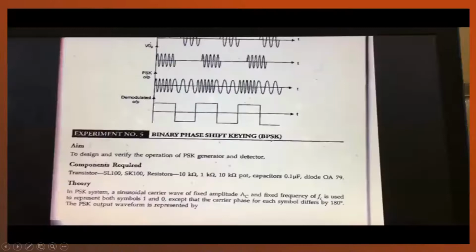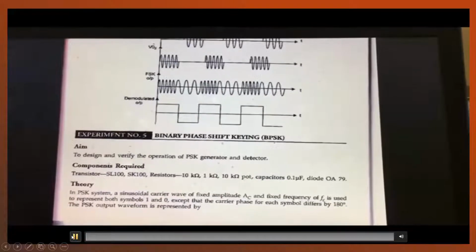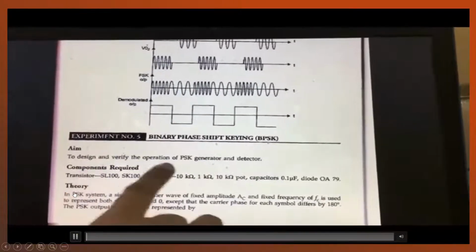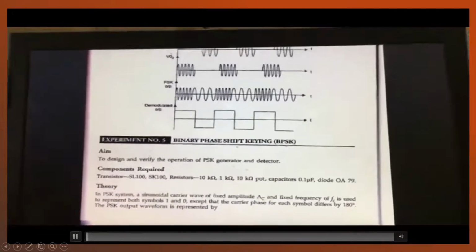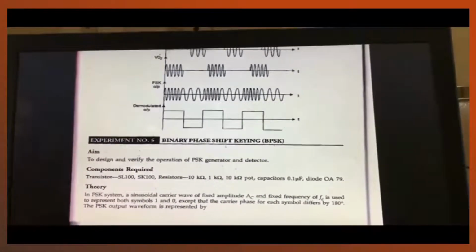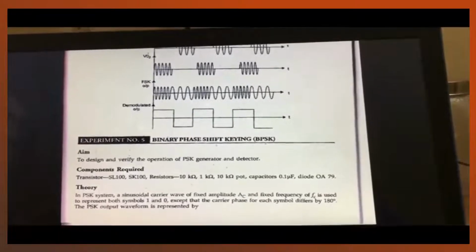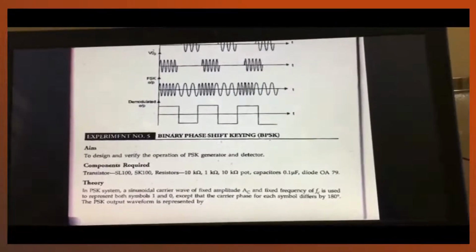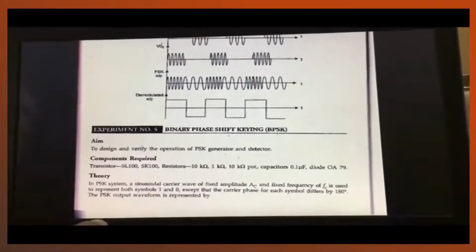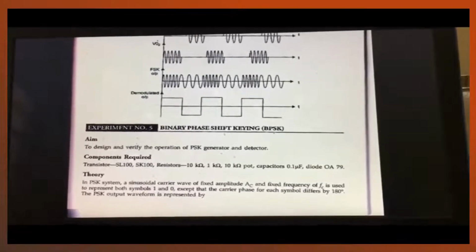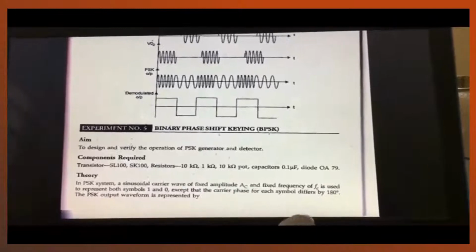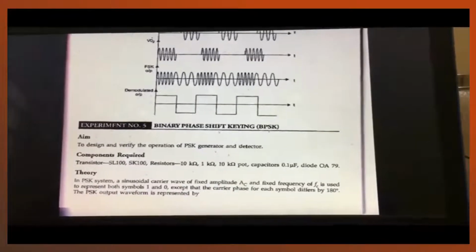And the lab manual, in which the aim of our BPSK experiment is to design and verify the operation of a PSK generator and detector. So next we come to the components. For components, we require SL100 and one SK100, and then we require some resistors, as you can see the values, then a few capacitors and one diode.